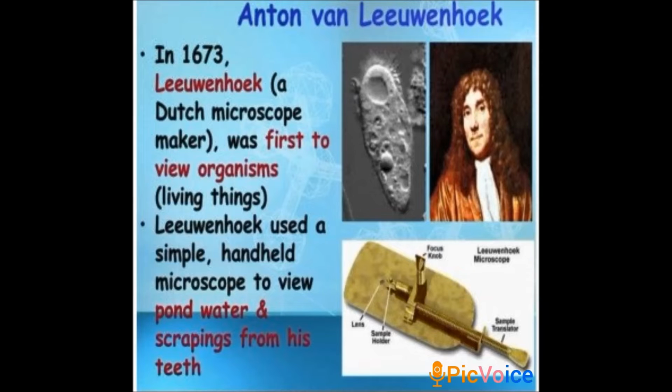He collected some pond water and viewed it under the microscope to see the microscopic organisms, and he also took deposits, scrapings of the teeth, and viewed them under the microscope to see the micro germs and microorganisms on the teeth. So he was the first one to identify living organisms under a microscope, and later on studies were made about the cell, its theory and all the organelles of the cell.